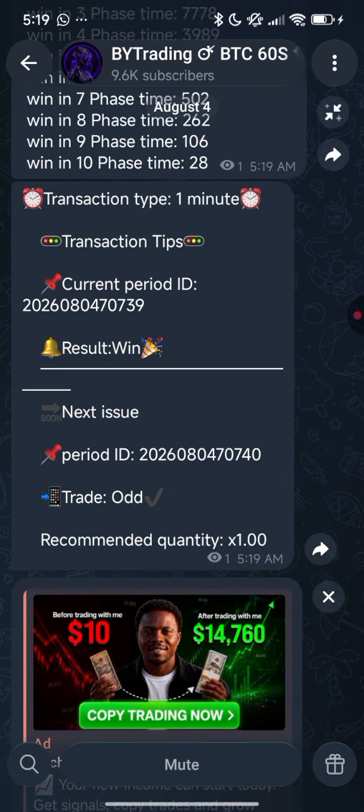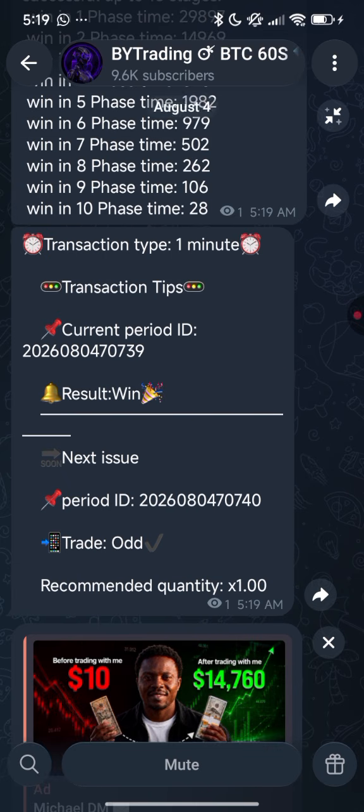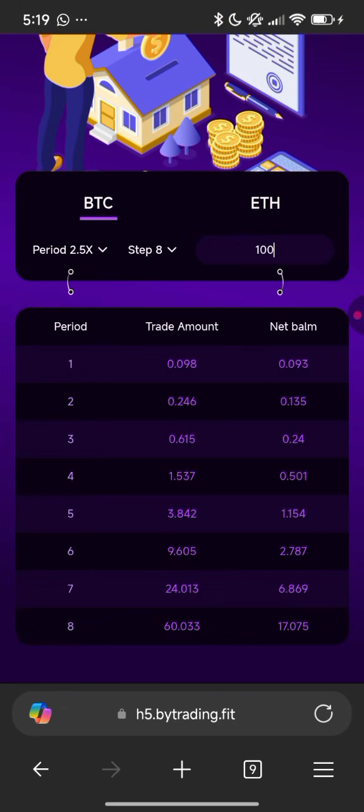So let's say I want to input this trading plan now. You can see that the first trade here is odd and the quantity is 1. So what you need to do here is just copy out this first period here. You can just copy it out, or you can just cram it, whichever serves you better. Once you cram it, I'll show you guys how you can input it and trade. So let me show you how you can start trading with them after you must have understood this calculator page.